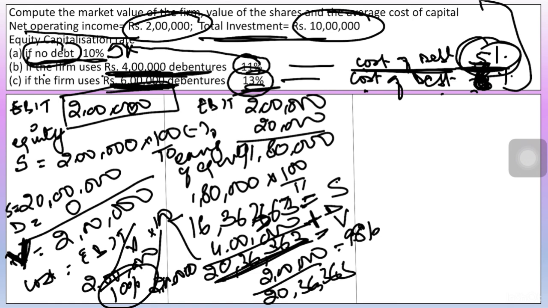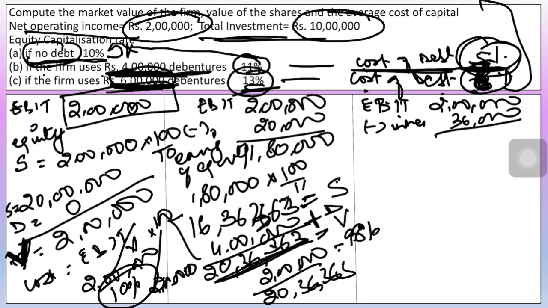Starting of the question, we have EBIT, that is 2 lakh rupees minus interest. How much interest has to pay? 6% of 6 lakh rupees, that is 36,000, right? So we are being left with 1,64,000. So these are the earnings of equity shareholders.